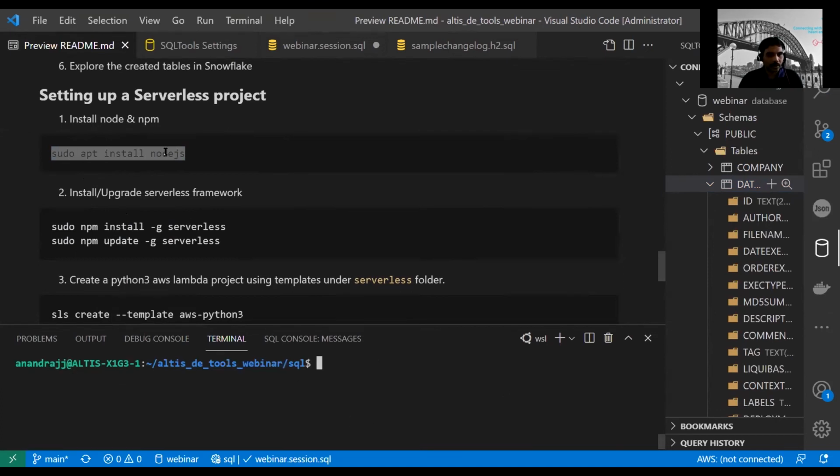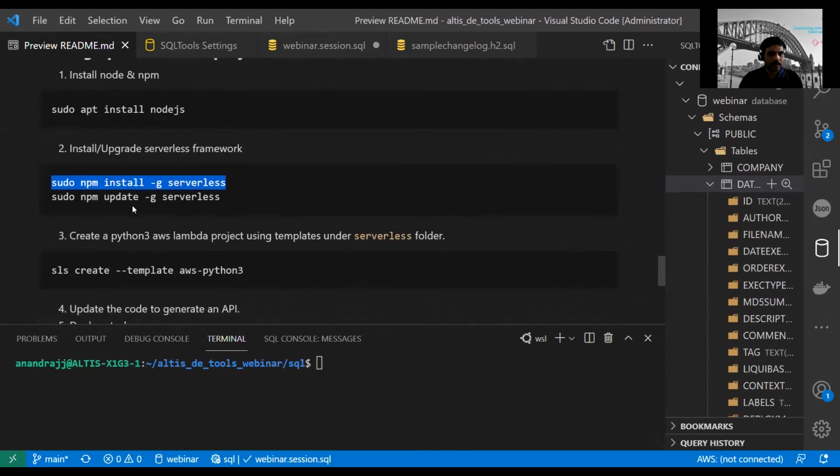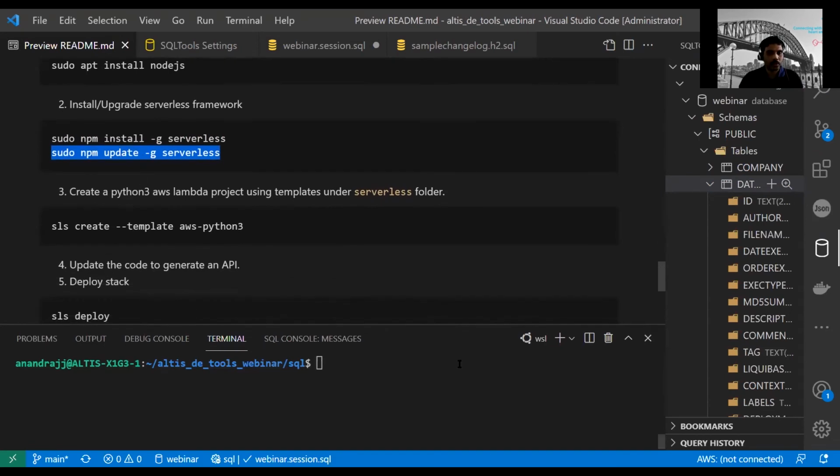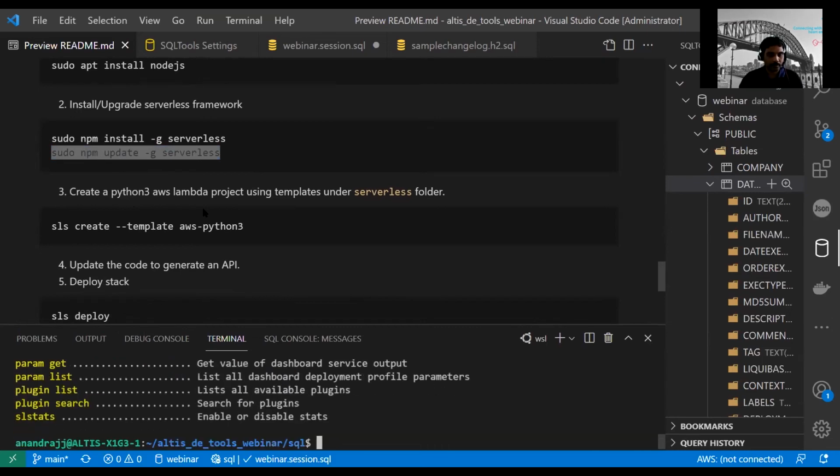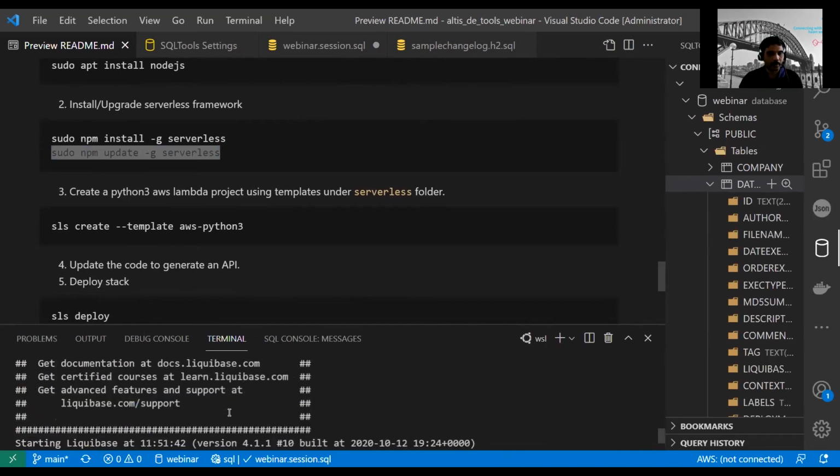You can install it using this, and then you need to install the serverless package, which will be using npm: sudo npm install -g serverless. If you are on an older version, you can update it. Okay, once you do that, if you do sls help, you can see that it's available.